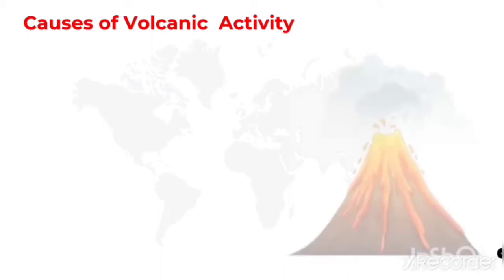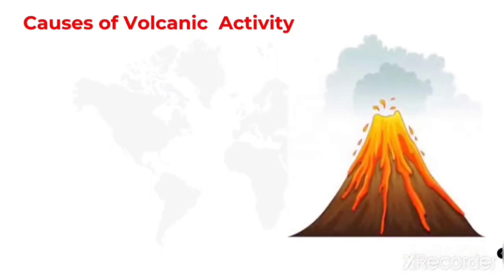First, this is the volcanic mountain. When the depth increases for every 35 meters, the temperature will increase by 1 degree centigrade. So as the depth increases, the temperature also increases.